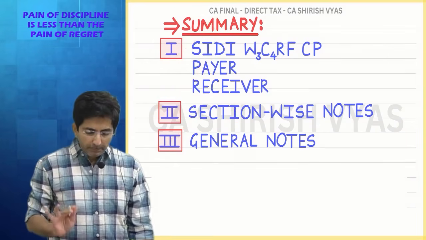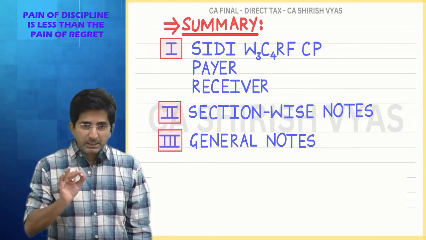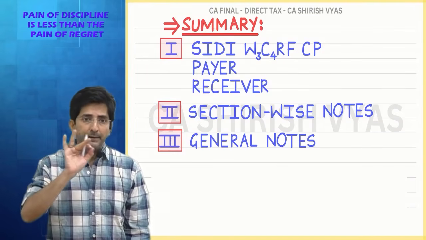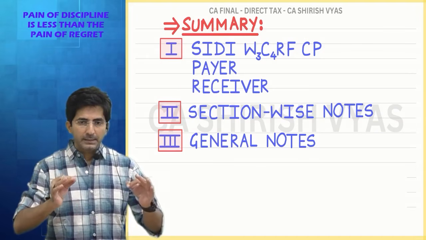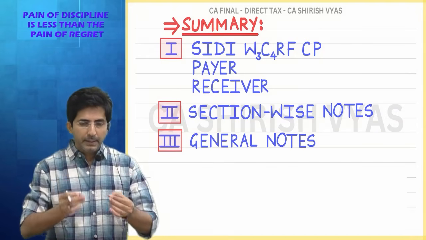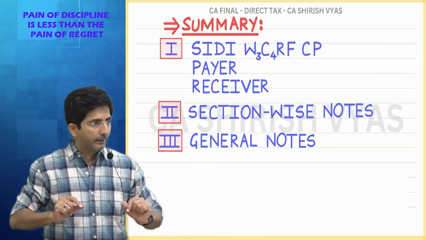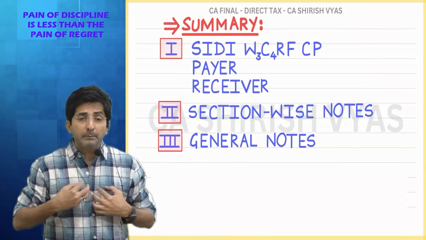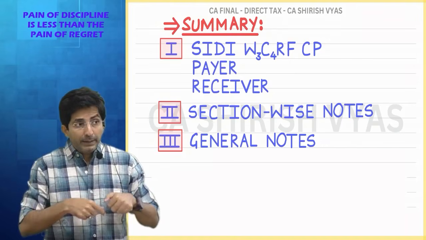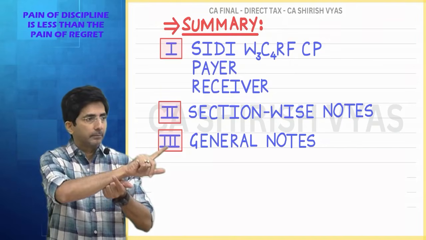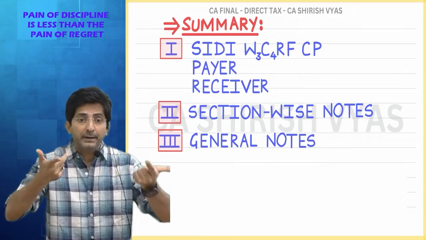Okay. Now see, before I start the topic, in this chapter you have to think from payer's angle. You know, in every transaction there are two parties, payer and the receiver. Like see, for example, this classroom I have taken on rent. So I have to pay the rent. So I am the payer. And the one who gets the rent from me, he is the receiver. So in that sense, I am saying payer receiver.